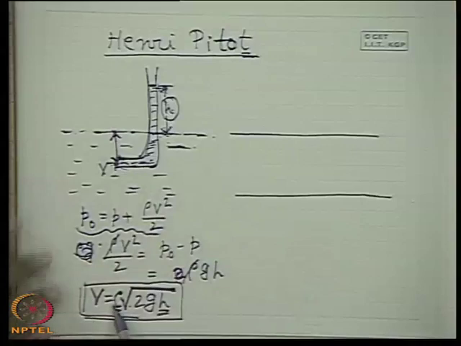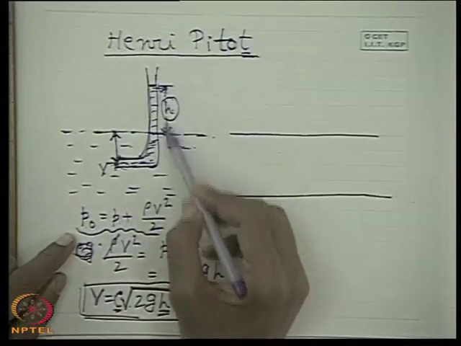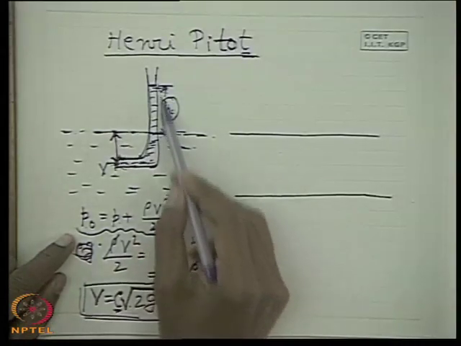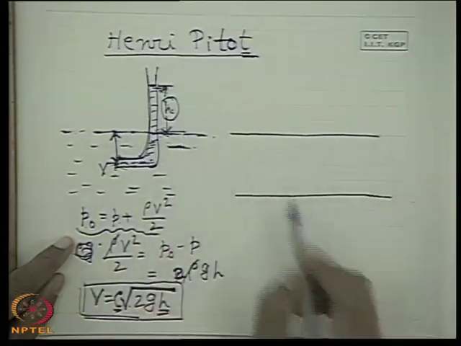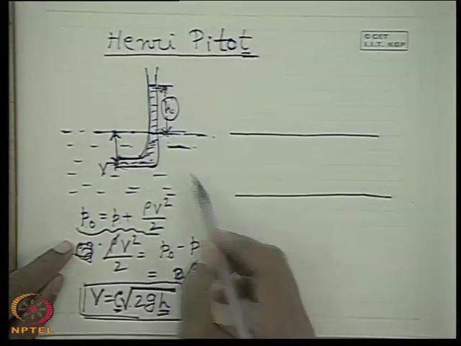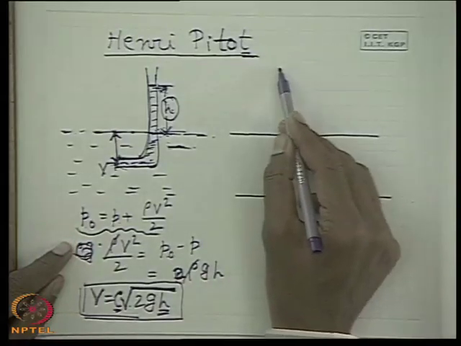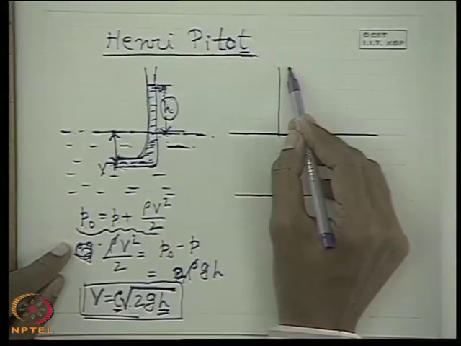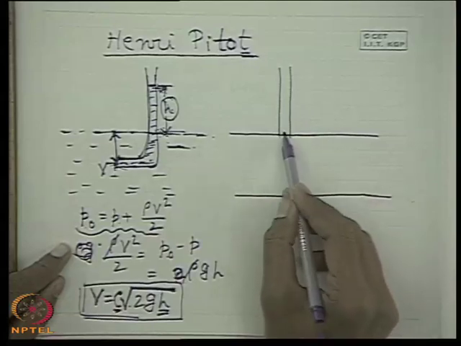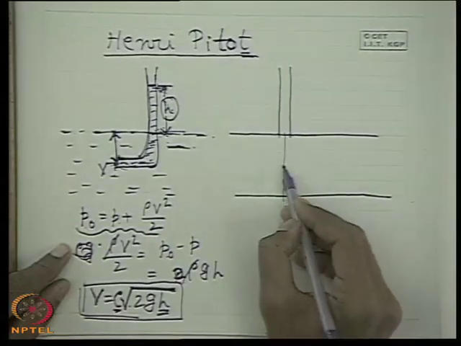For a single tube we get this because P0 minus P is H, that is the difference in height above the free surface. But in case of a duct, what happens? We cannot have this by a single tube. In that case, what do we do? In case of parallel flow, the static pressure at any section remains constant.